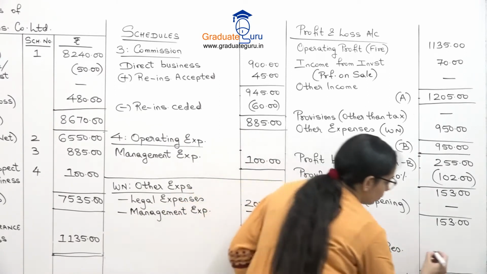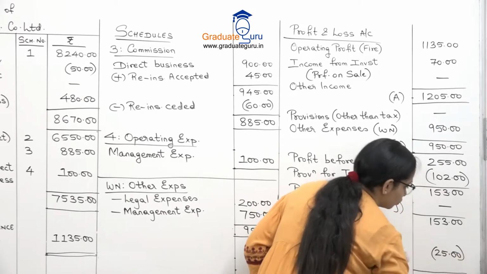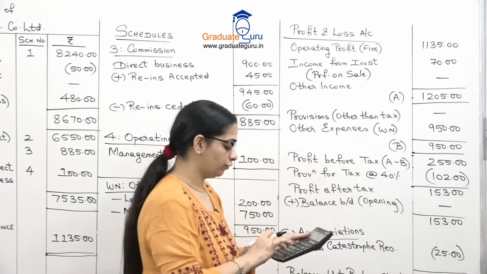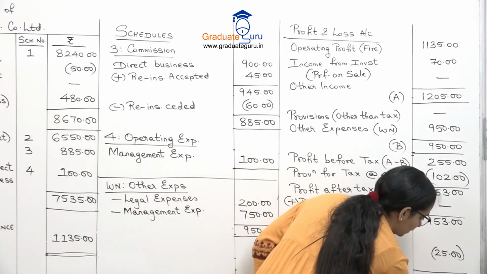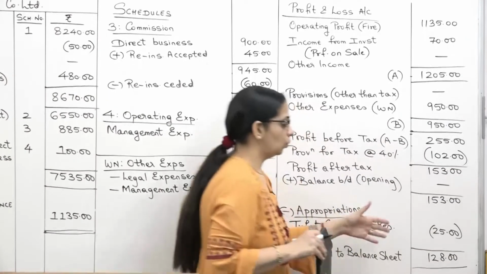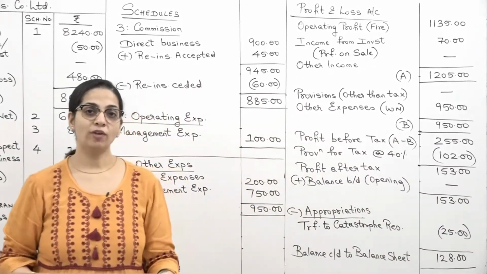And the amount is 25,000. So we will subtract 25 from this 153 and our final balance, which we take down to the balance sheet, will be 128,000. So I hope you've understood this.